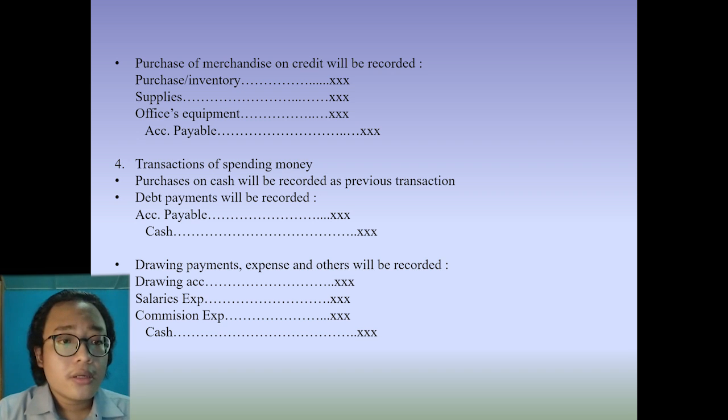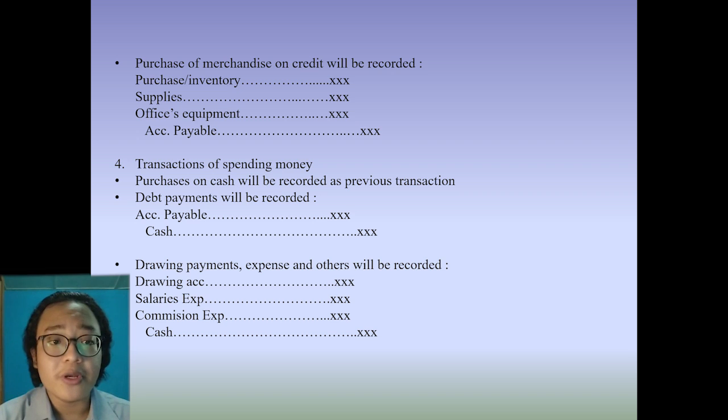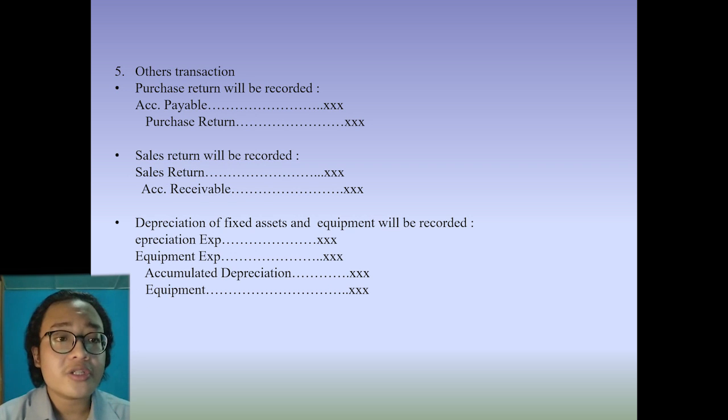Fourth, transactions of spending money. In transactions of spending money, there are 3 points. A. Purchase on cash will be recorded as previous transactions. B. Debt payments will be recorded in debit account payable and in credit cash. C. Drawing payments, expense, and others will be recorded in debit drawing account, sales expense, and commission expense, and in credit cash. Fifth, other transactions.